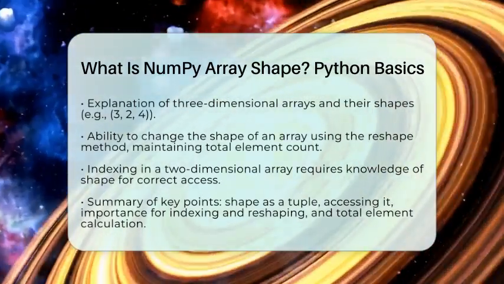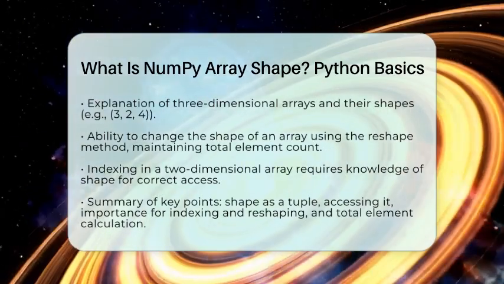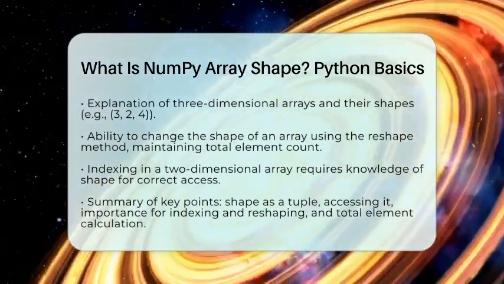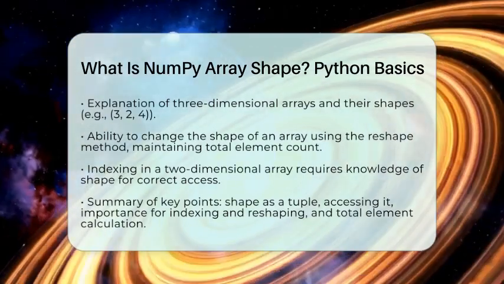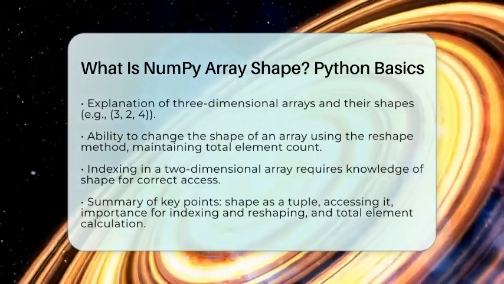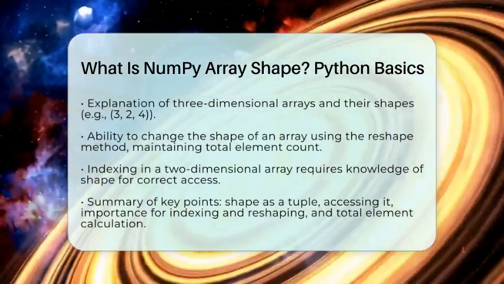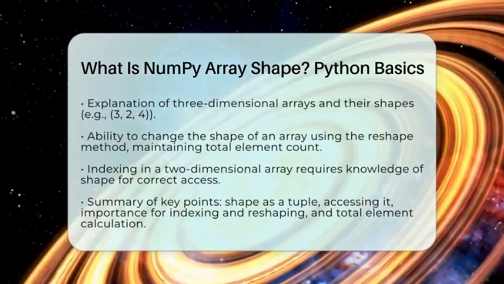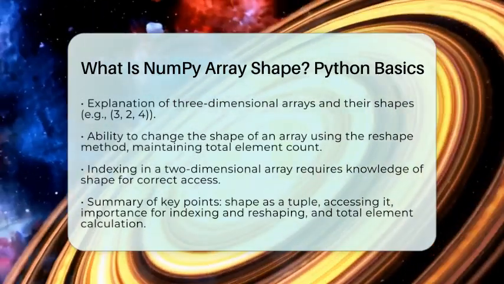To summarize, the shape of a NumPy array is a tuple indicating the size along each dimension. You can access it with the shape attribute. It helps you understand the array's structure and how to index or reshape it. The total number of elements is the product of the shape's dimensions.